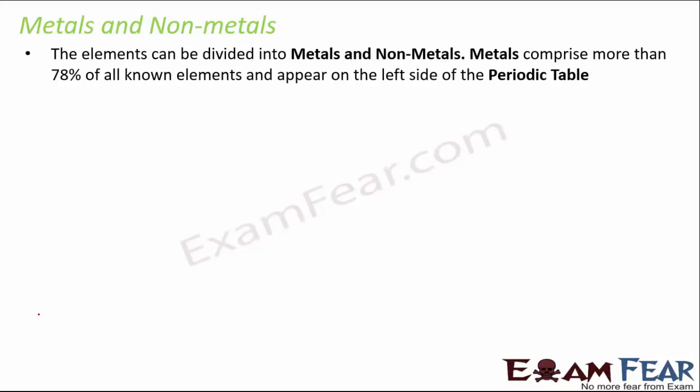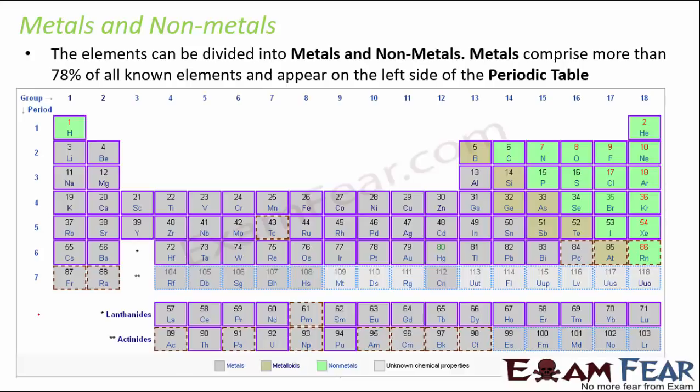Now let's quickly talk about the metals and the non-metals in the periodic table. The elements in the periodic table can be divided into metals, non-metals, and we also have metalloids, which are in between metals and non-metals. Metals comprise more than 78% of all known elements, and they appear on the left hand side of the periodic table. All the grayed out elements are metals, and all the green elements are non-metals. It is clearly seen that non-metals are towards the right hand side and metals are towards the left hand side. And you can see a couple of elements which are grayish in color, like these. These are basically metalloids, which means they are somewhere in between metals and non-metals.